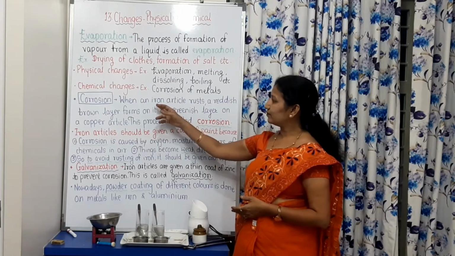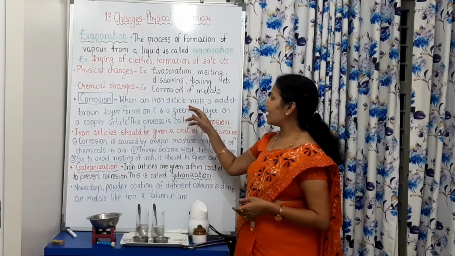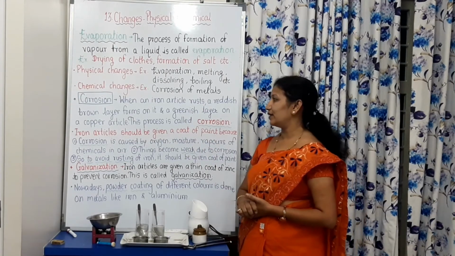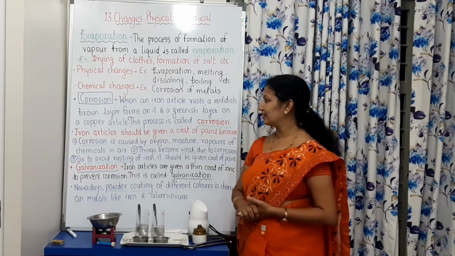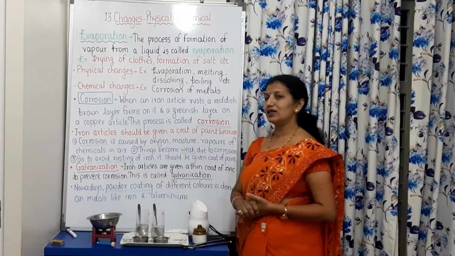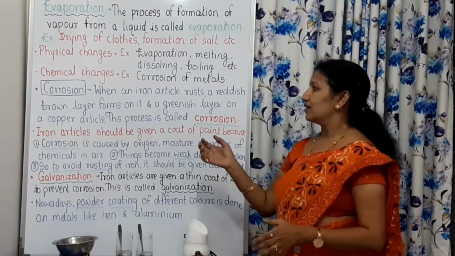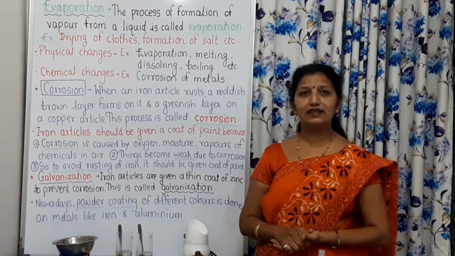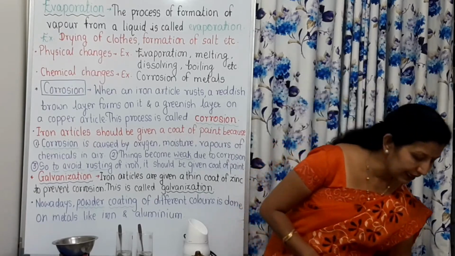The definition of corrosion is: when an iron article rusts, a reddish brown layer forms on it, and a greenish layer on a copper article. This process is called corrosion. When iron articles come in contact with oxygen in the air, there is formation of iron oxide and that is red in color.